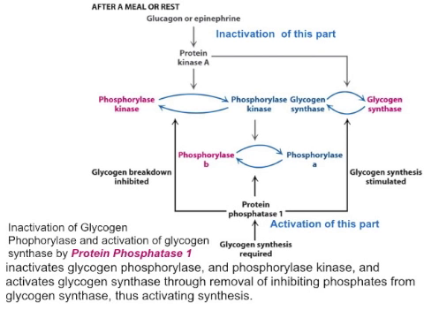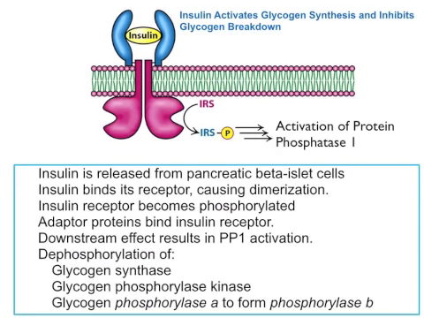Activation of glycogen synthase happens after a meal or when you're resting. Insulin is released from the pancreatic beta islet cells in response to high glucose levels in the blood. Insulin will bind to its receptor, causing dimerization of the receptor. This results in the receptor becoming phosphorylated. This phosphorylation allows adapter proteins to bind to the receptor, and the downstream effect is actually quite complex. But one of the things that results in is the ultimate activation of protein phosphatase 1.